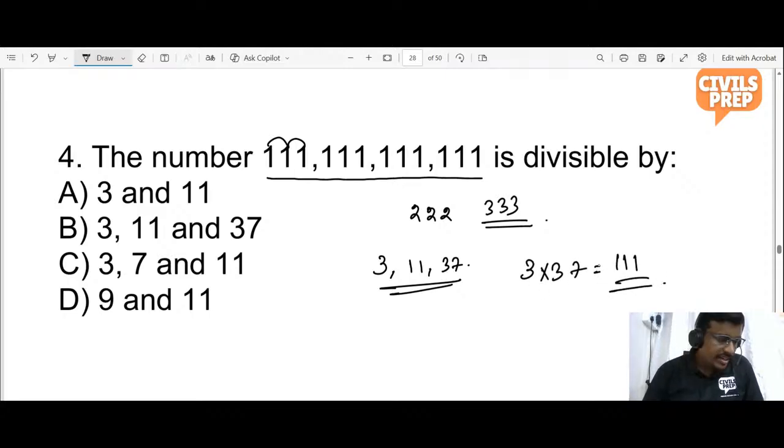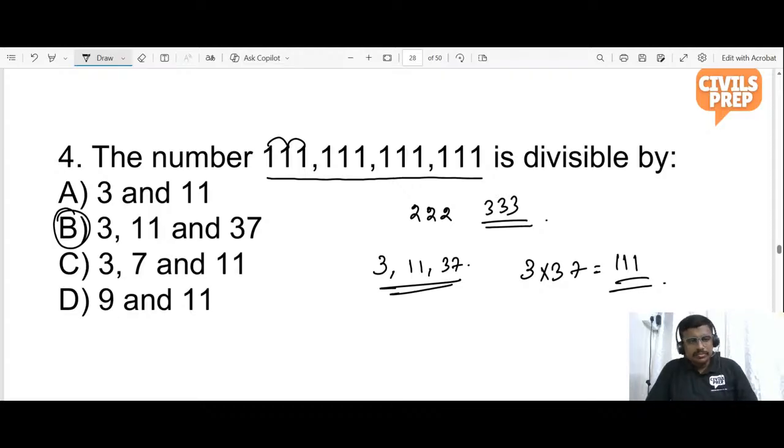A tricky one. So it is divisible by 3, 11, and 37. This is a question which was asked in previous years in various forms. I have taken this question for your better understanding. Then I have another question from the previous year part. Okay, so please note it down.